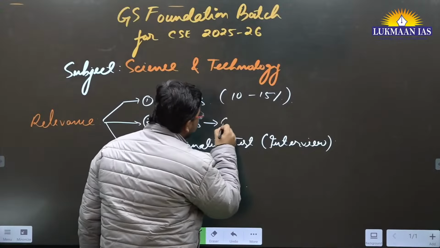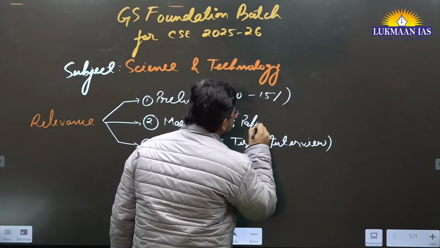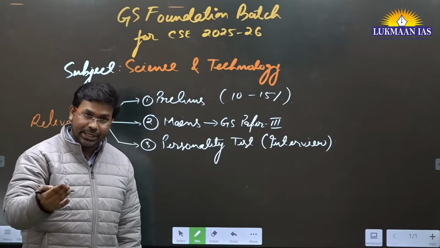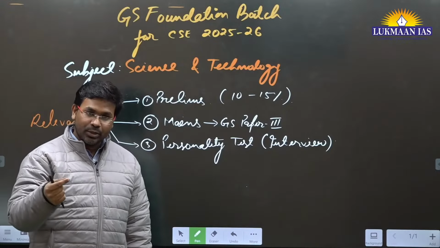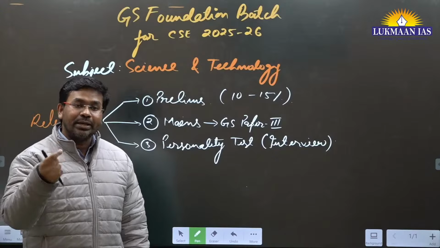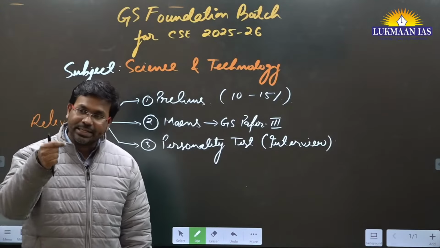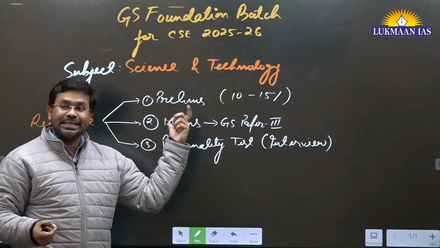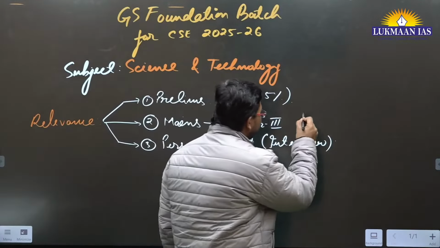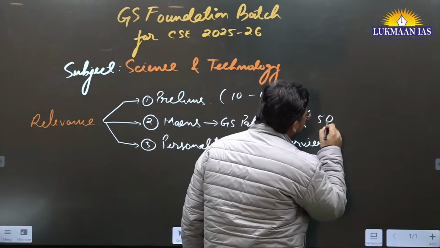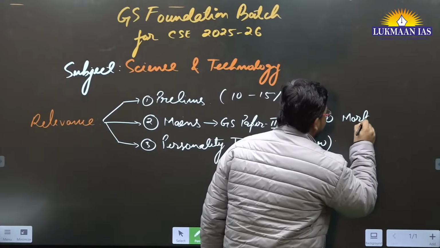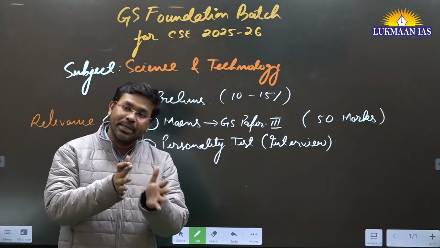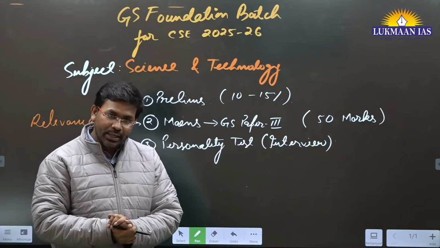It is also important under GS paper 3 of the mains exam. In GS paper 3, there are multiple sections: Indian economy, science and technology, environment and ecology, internal security, disaster management. So science and technology is a section of the mains exam. UPSC asks questions that have a weightage of about 50 marks in the GS paper. And what is the weightage of every GS paper in the mains exam? The weightage is 250 marks.